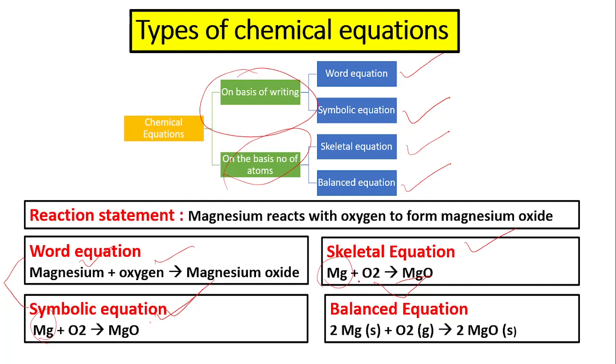That means the total number of atoms present in the reactant side is 3, but the total number of atoms present in the product side is only 2. So in this case, we can say that the number of atoms is not balanced here. The unbalanced chemical equations are called skeletal equations. In case number 4, the chemical equation is balanced. Magnesiums are balanced and oxygen is also balanced.